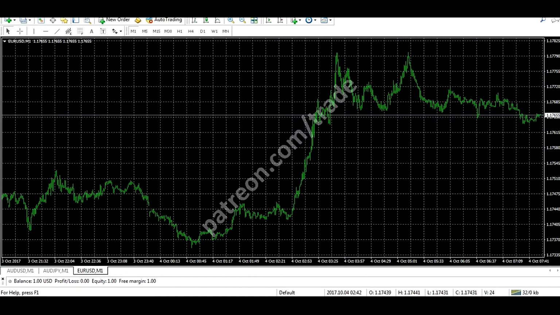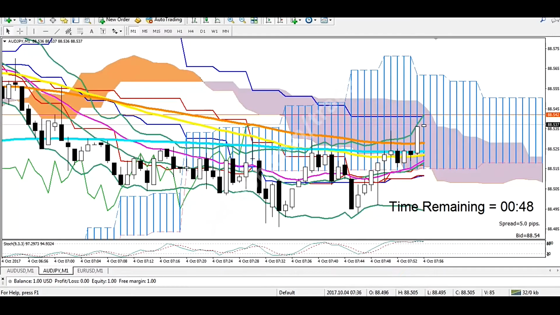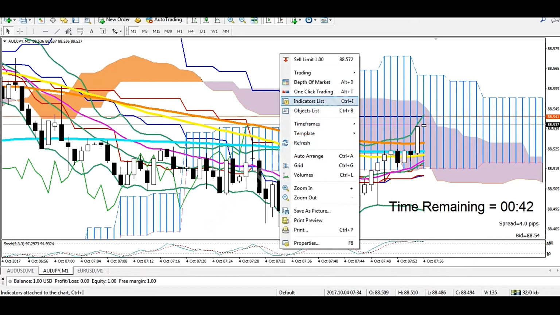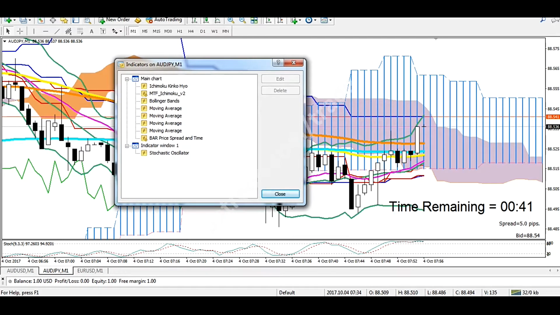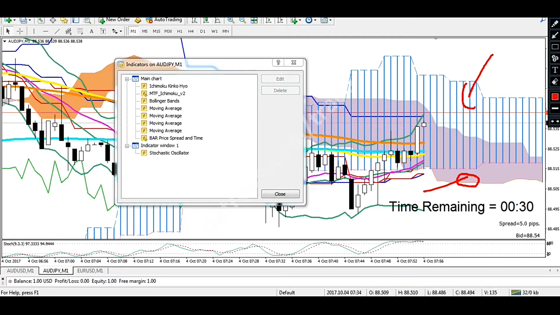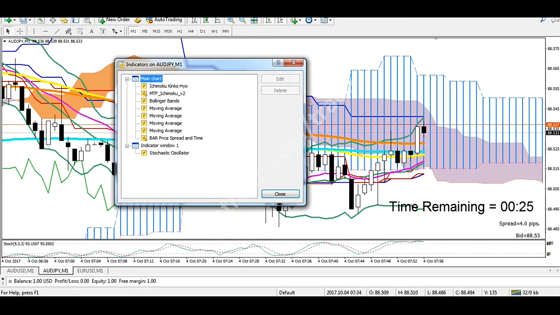Alright guys, what I'm gonna show to you now is how to install this template with all of these indicators. We got two Ichimoku in here. This is our regular Ichimoku, and then this one is our 5 minutes Ichimoku, and also we've got some moving average and Bollinger Bands, and also this time remaining indicators.